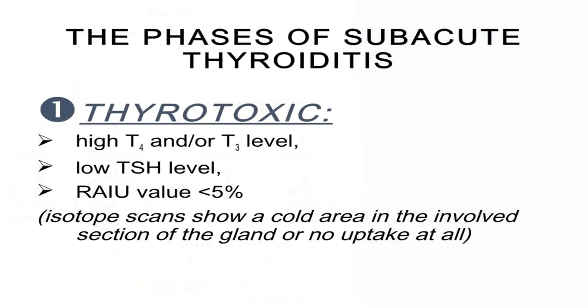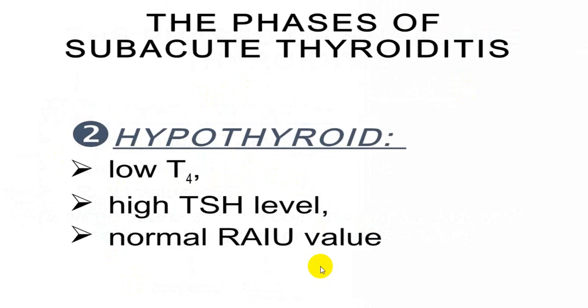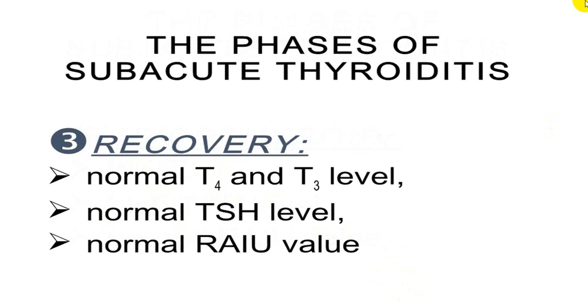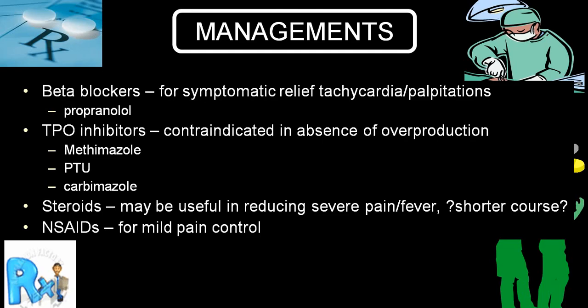So there are three phases. In the initial phase, high T3/T4 level, low TSH level, and radioactive iodine uptake may be less than 5%. In the second stage, the person might go into a hypothyroid stage, with low T3/T4, high TSH and normal radioactive iodine uptake. And in the recovery stage, everything will be normal: T3/T4 normal, TSH normal, and radioactive iodine uptake also normal. This is very peculiar in subacute thyroiditis, the De Quervain variety.